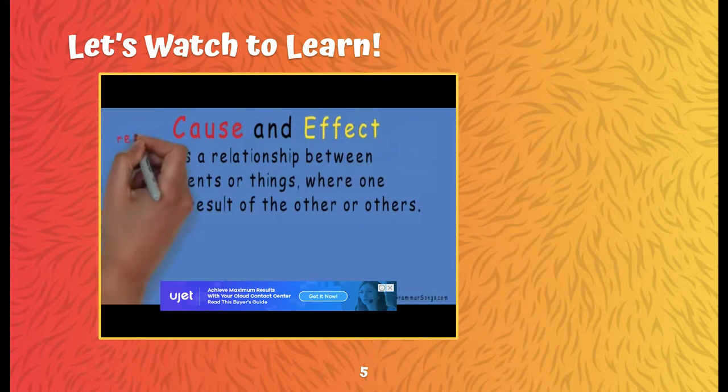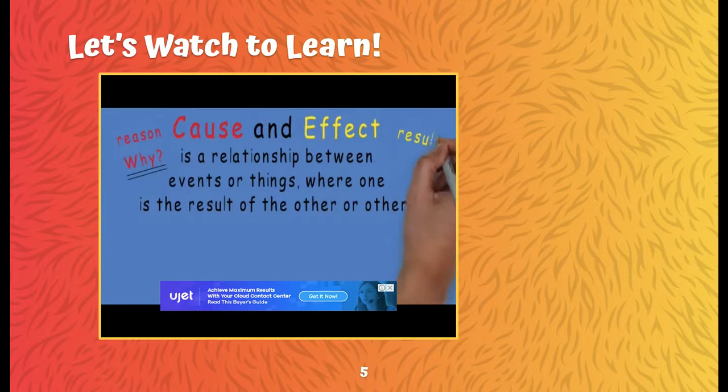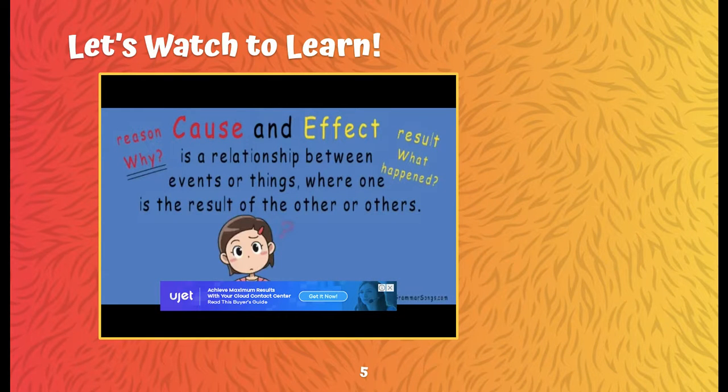The cause is the reason for a situation or change. The cause is why something happens. The effect is the result or the consequence. The effect is the outcome or conclusion. What happened? I'm confused. I don't get it. Maybe it will help if I show you.